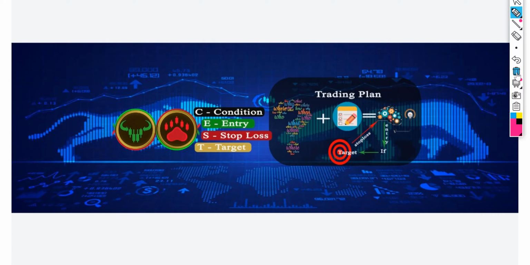What is the background behind this cover photo? As you all know, this is our logo. To enter into any stock, we will have a few questions, and then we will have our checklist. Once this stock satisfies our checklist, then we will enter into the stock, and if it hits our target or if it hits our stop loss, then we'll look into another stock. Means it's a cyclic process.